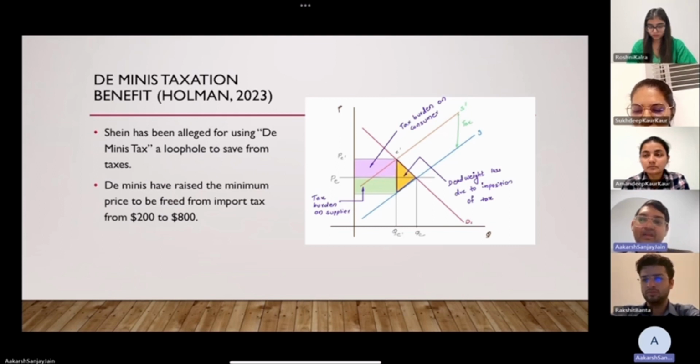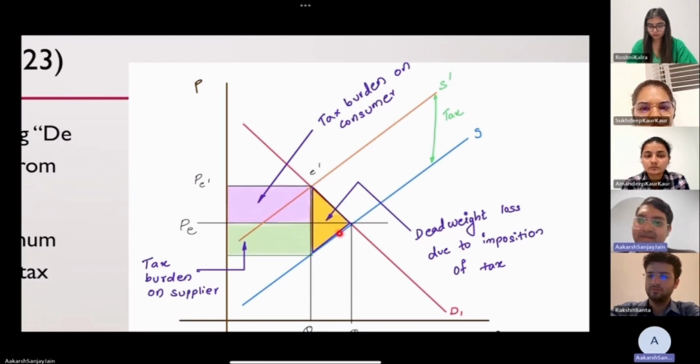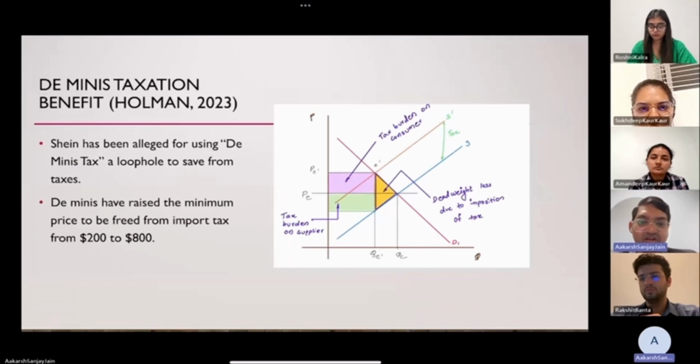And we already know that if there is no tax, then the supply curve is not shifted and the prices are lower. But as soon as the tax is applied, the supply curve shifts upwards, and due to this the prices increase. And there are deadweight losses experienced by both consumer and supplier. And due to the application of the tax, the burden of tax has to be proportionally shared by supplier and consumer, which is indicated in these two graphs. So this is the impact of taxation on Shein.